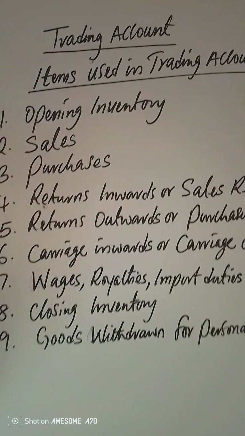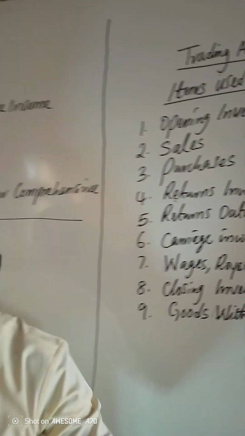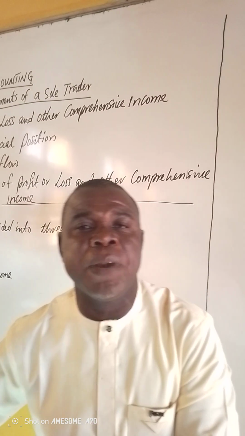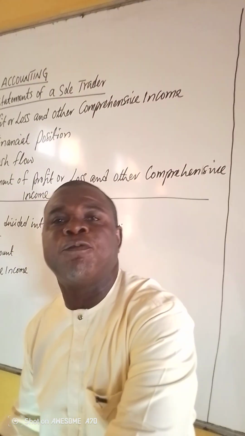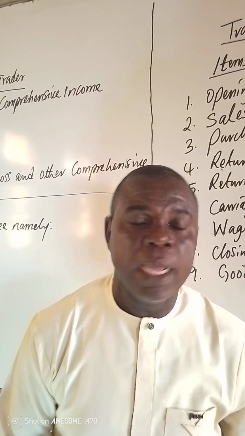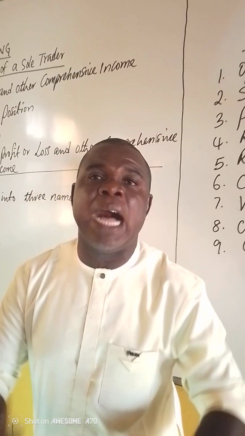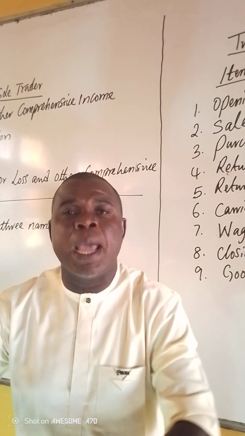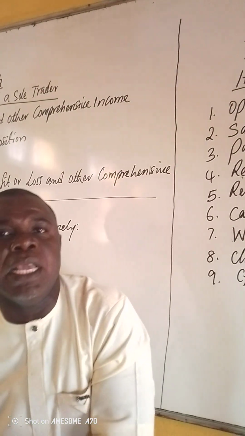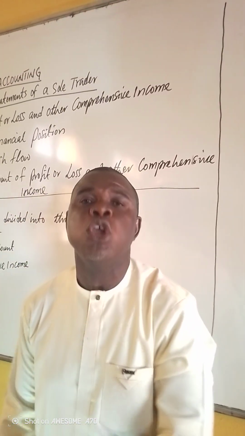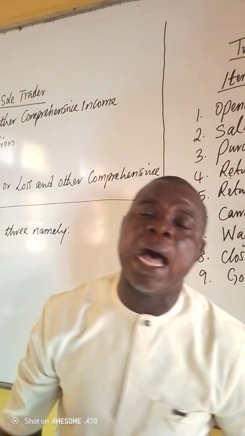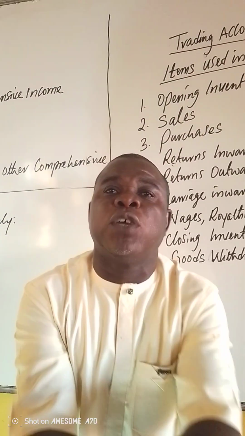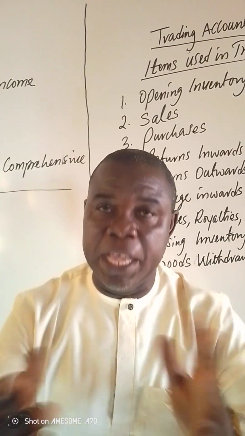What do you mean by opening inventory? Opening inventory are goods that are unsold from the previous year or previous month taken forward to another month or another year. That is opening inventory. Opening inventory are the unsold goods which the business, as a going concern, is unable to sell in the previous year or month or quarter as the case may be, which are brought forward to another year or month and become the first goods that the business will have in place for sale. They are called opening inventory.